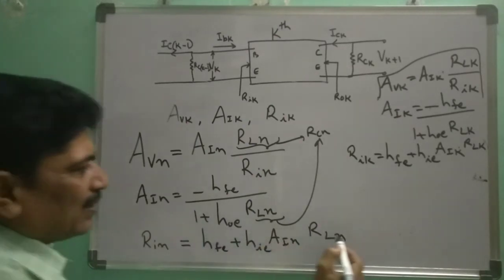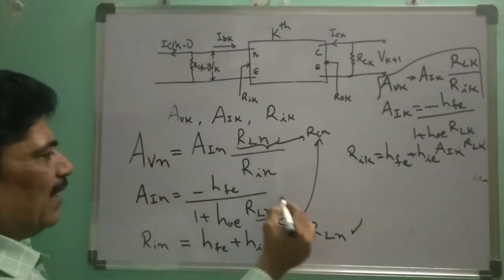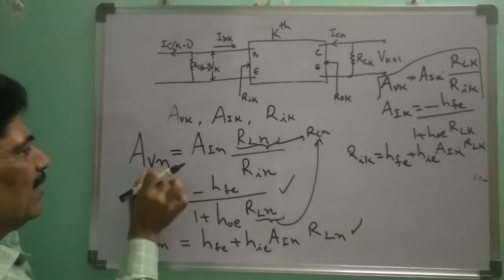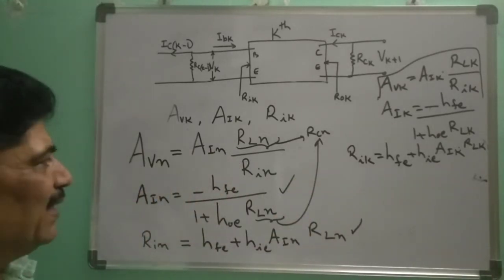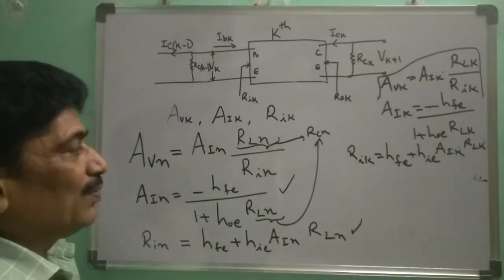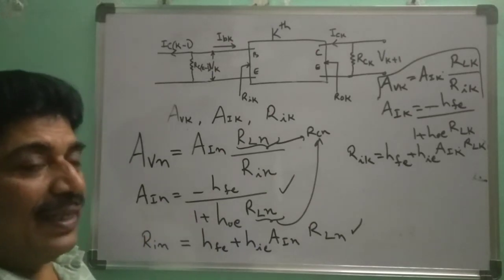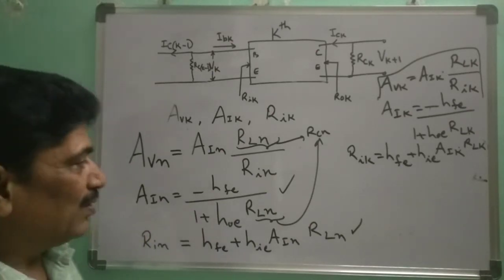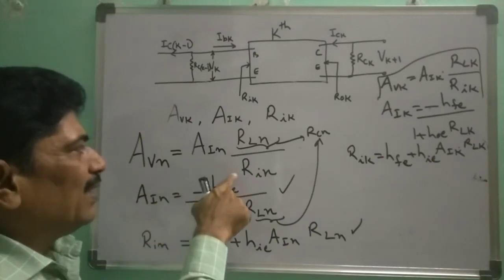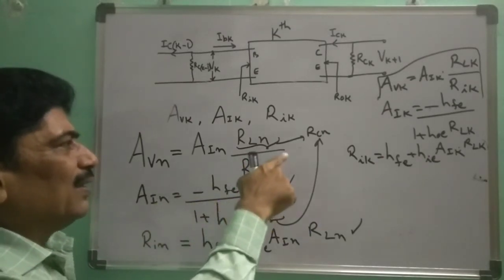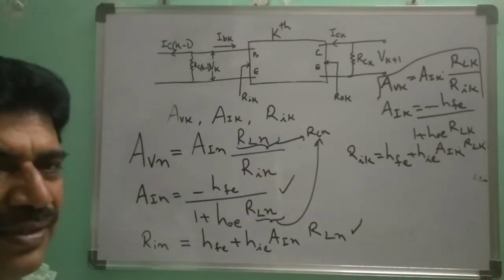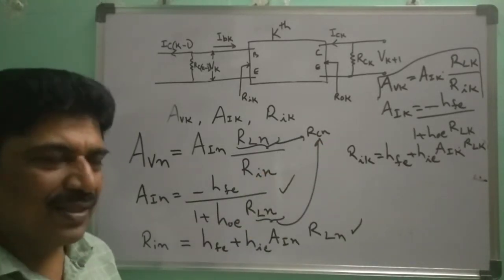So calculate RIN from this equation and AIN from this equation, and then substitute in this, then you will get AVN. So that's the way of finding the voltage gain of the last stage. Then how to find out the voltage gain of the n minus 1th stage? We know now the voltage gain of the nth stage is this. AVN is equal to AIN into RLN by RIN. Okay, from this RLN already known, since it is a collector resistance, okay, of the last stage, that is nth